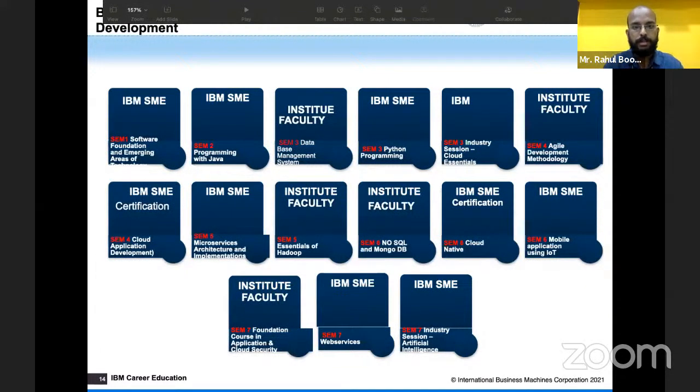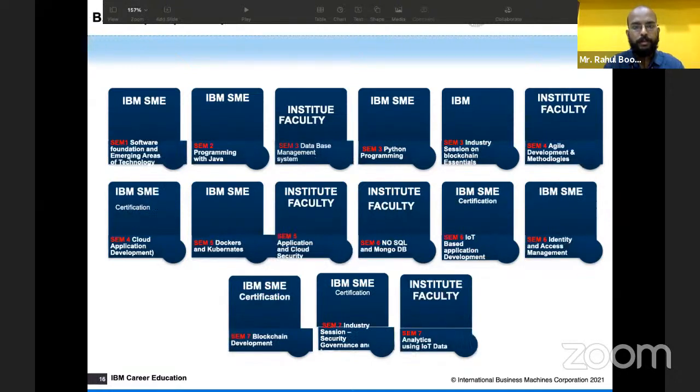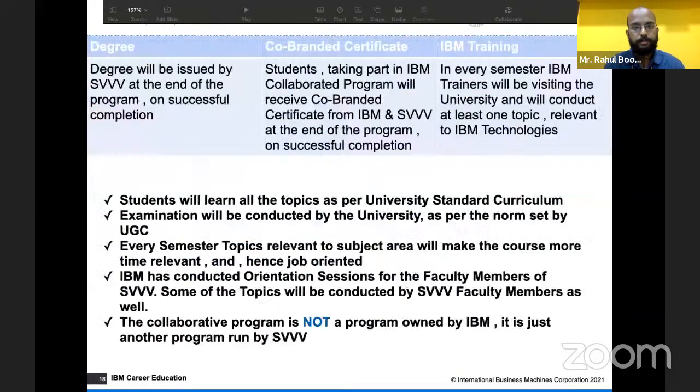So here the subjects are like this. Along with the normal subjects which will be taught by the university faculty, these are the additional subjects which IBM offers. Into blockchain, all the emerging technologies which are demanded in the industry. The degree will be issued by SVV University, like your BTech CSE has been done by so-and-so candidate, and a co-branded certificate, like he has taken a specialization in artificial intelligence through IBM and the university.